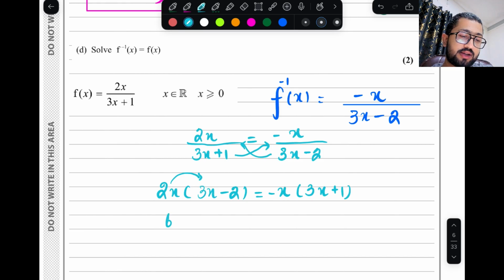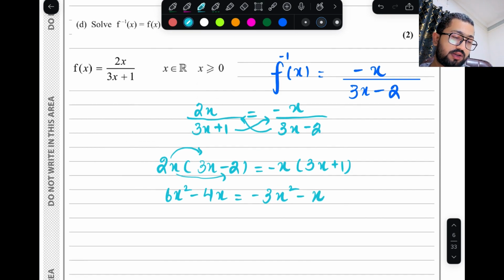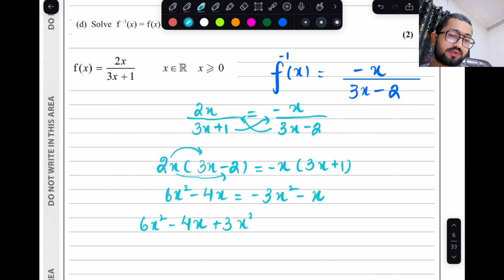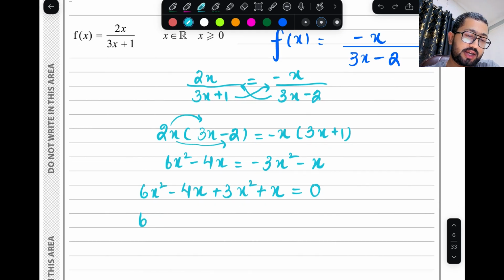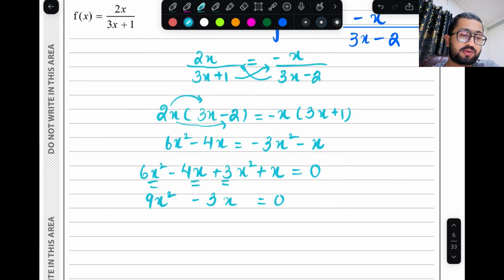So 2 3s are 6x square minus 2 2s are 4x, minus 3x square minus x actually. Shift everything from the right to the left side. So 6x square and 3x square, 9x square, minus 4x and plus x, minus 3x. Take x common.